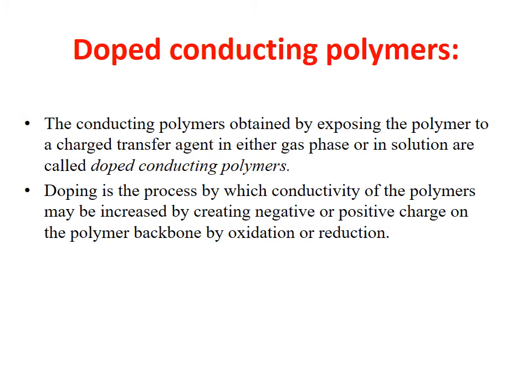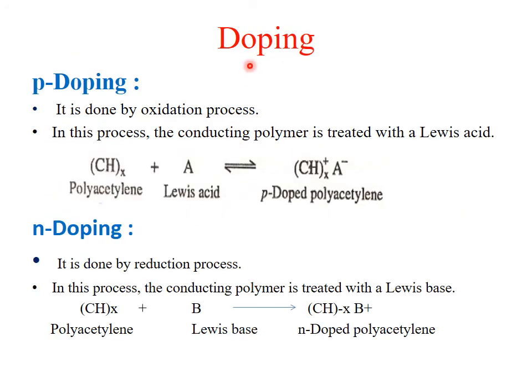Doped conducting polymers. This type of polymer is obtained by exposing the polymer to a charge transfer agent, either in the gaseous phase or in solution. Basically, doping is a process where the conductivity of the polymeric material increases by creating either a negative charge or a positive charge on the polymer backbone. It is done either by an oxidation process or by a reduction process.